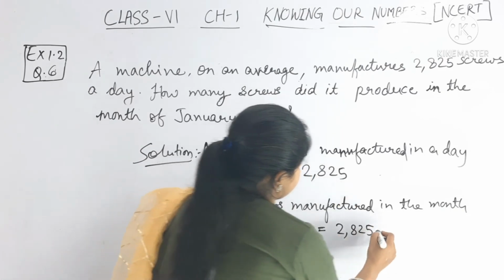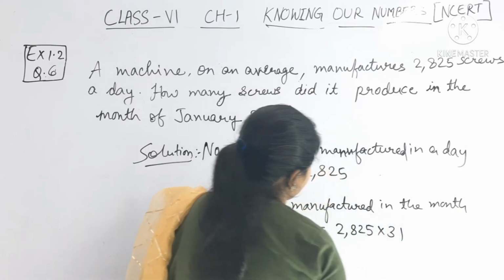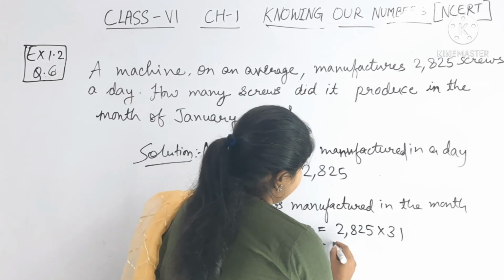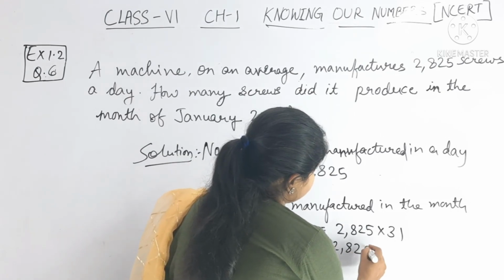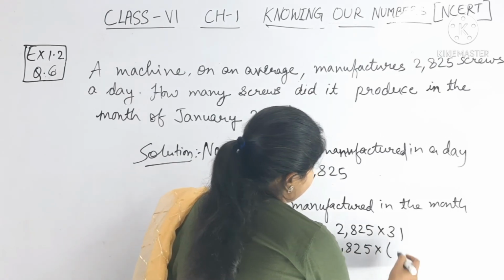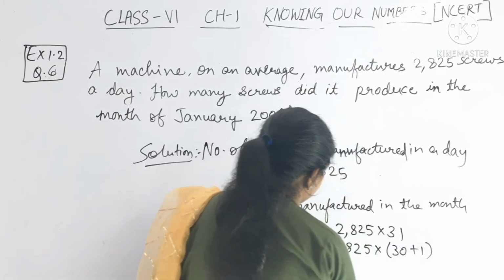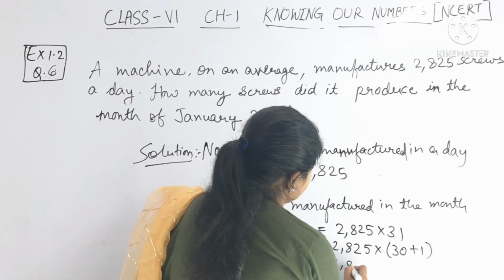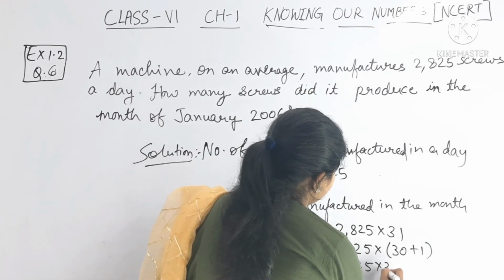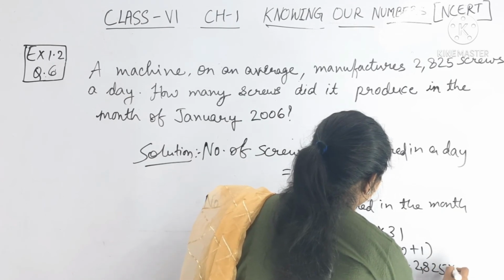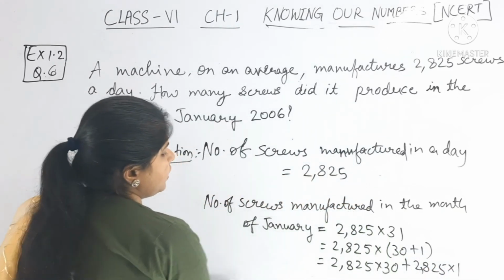Okay, so you can calculate directly, you can multiply, or you can use the distributive property. You can expand this 31 as 30 plus 1. So 2825 into 30 plus 2825 into 1. So I am writing here.